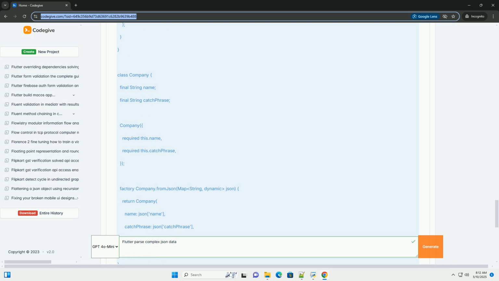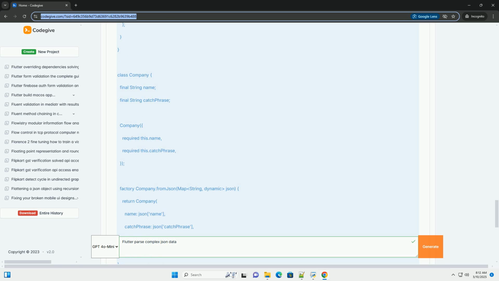2. Asynchronous operations. Use async and await for asynchronous operations, like network requests, to avoid blocking the main thread and ensure a responsive UI. The FutureBuilder widget is also helpful for handling asynchronous data.